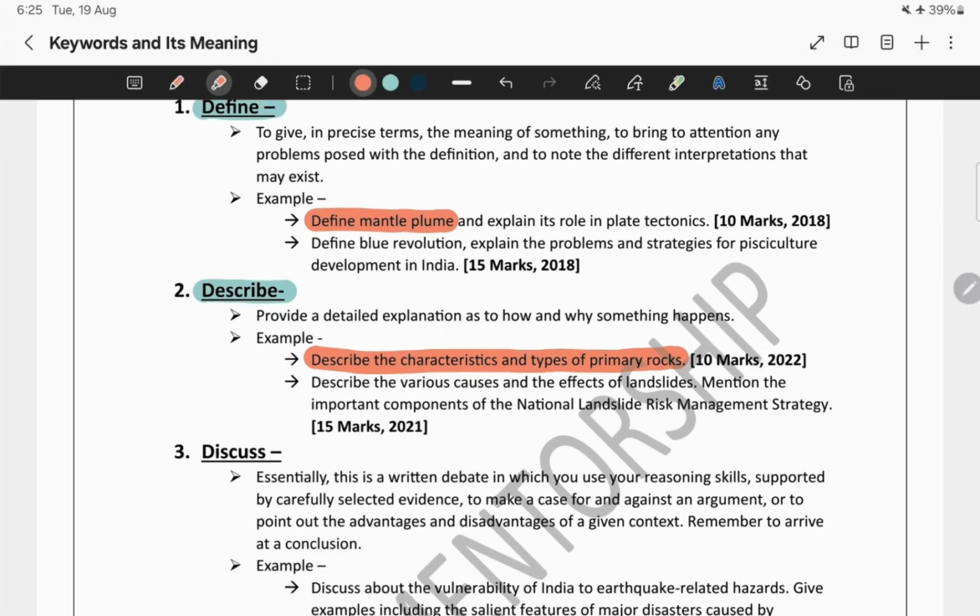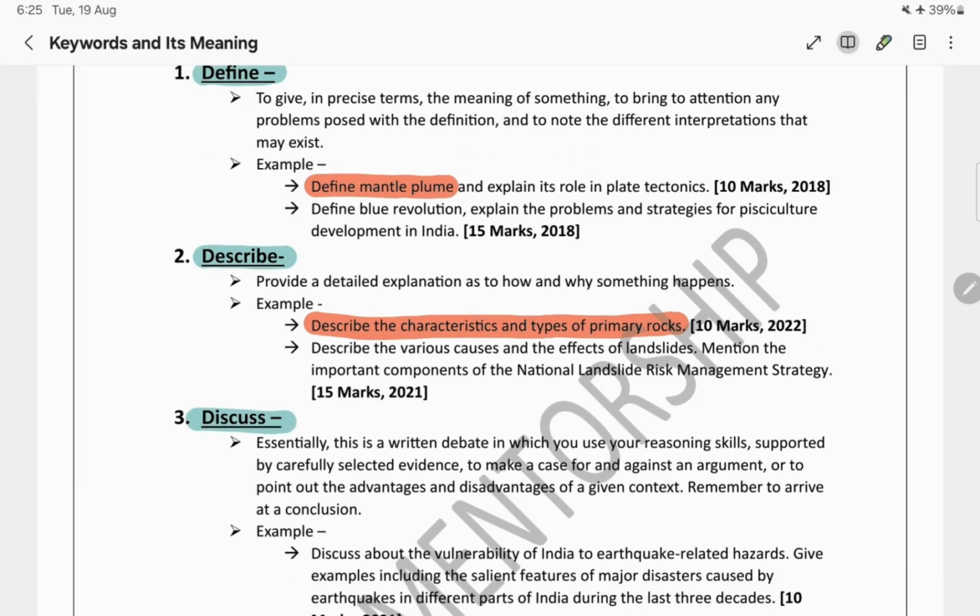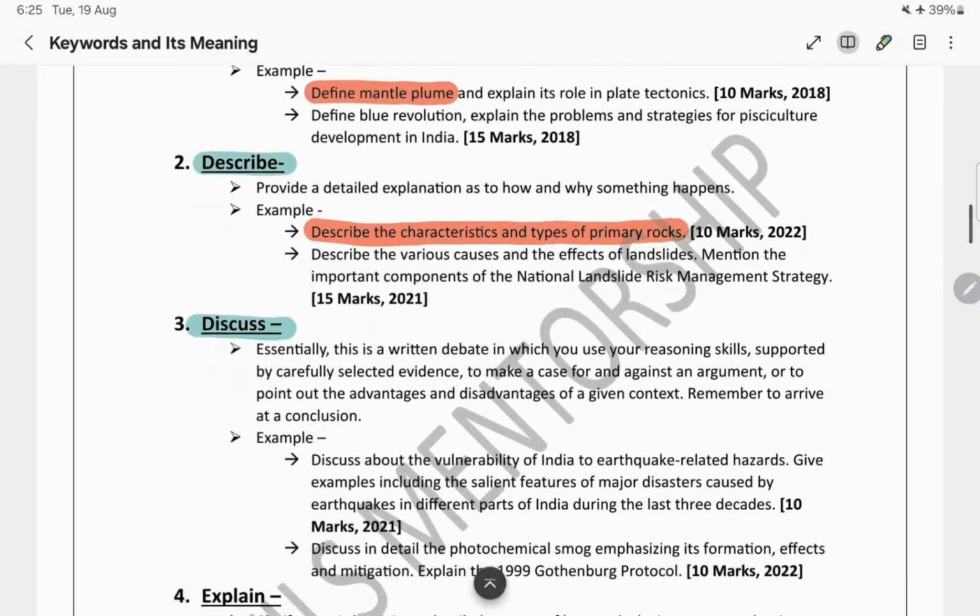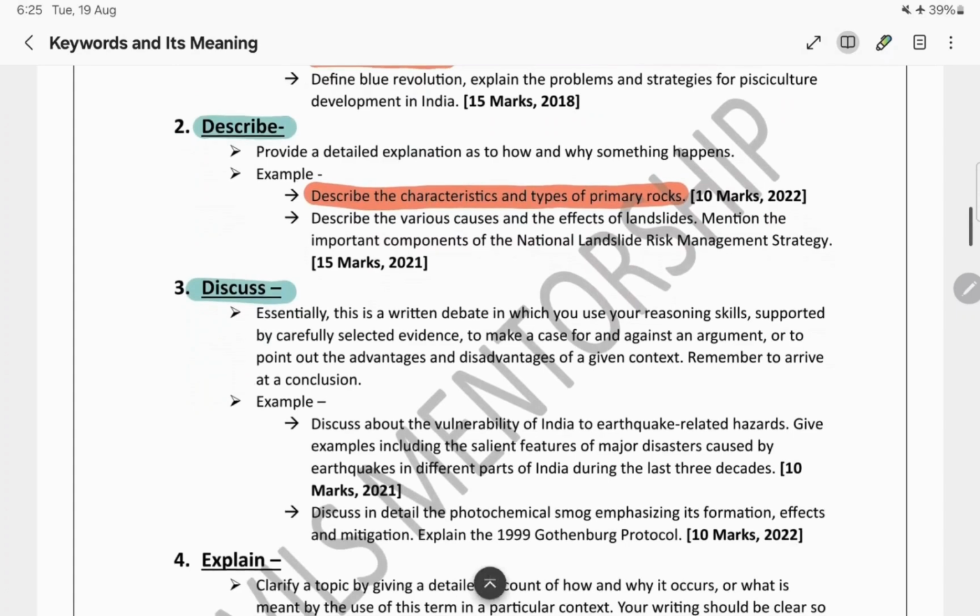Next comes discuss. What does discuss mean? Discuss is like a debate. It's an open-ended question, a debate in our head, and we put that onto paper.